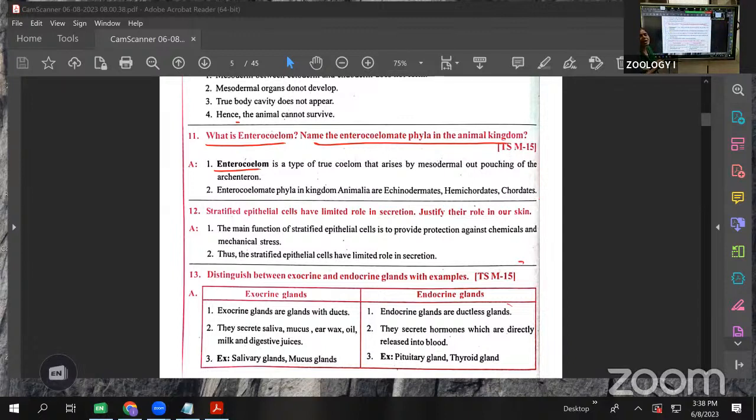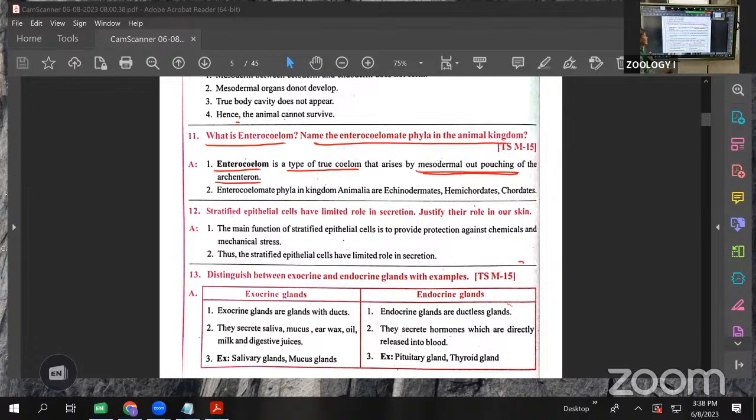Schizocoelom is formed when the 4D blastomere cells divide and form the schizocoelom. The enterocoelom is formed mainly by the mesodermal out pouches. Both schizocoelom and enterocoelom are true coelom only. Enterocoelom is a type of true coelom that arises from the mesodermal out pouches of the archenteron.